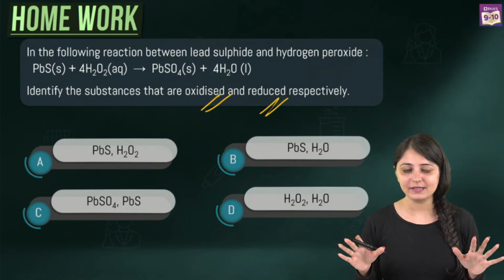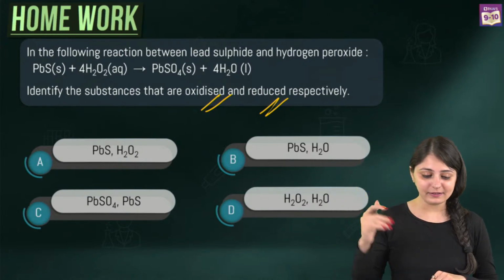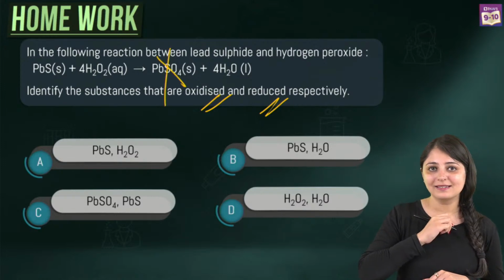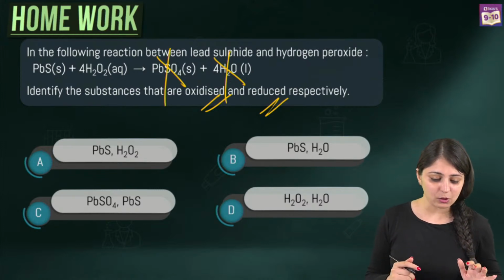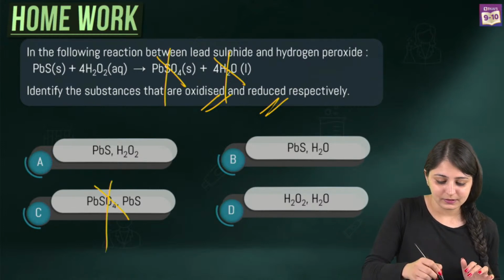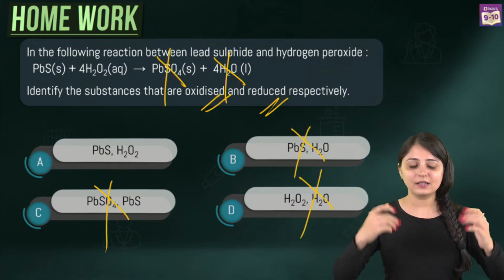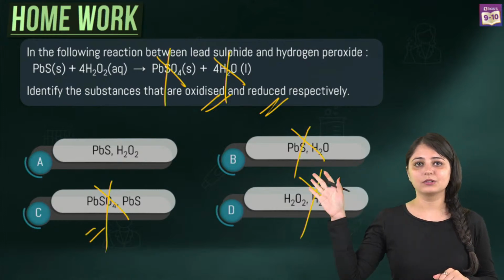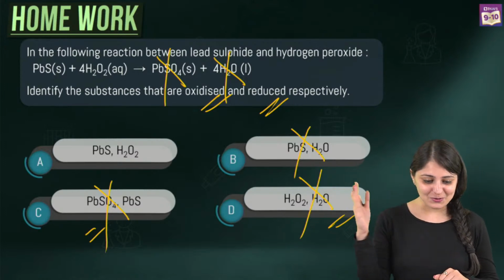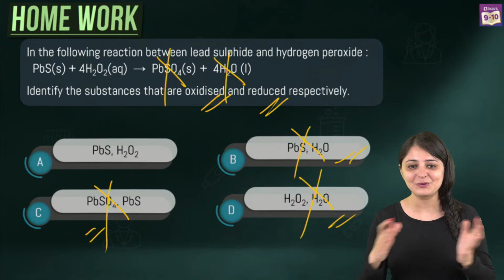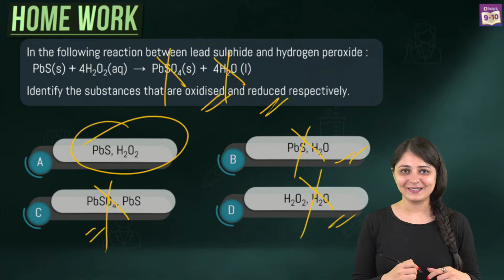I told you a small trick in the last class. Whenever such a question comes, whatever is there in the product, just eliminate that. So the answer cannot be lead sulfate, it cannot be H2O, it cannot be water. Wherever you see these options, you can just rule them out. Without even solving, you've arrived at the correct answer. This has PbSO4, that's on the product side, rule it out. This has H2O, on the product side, rule it out. This also has H2O, on the product side, rule it out, which leaves you with option A, the correct answer.